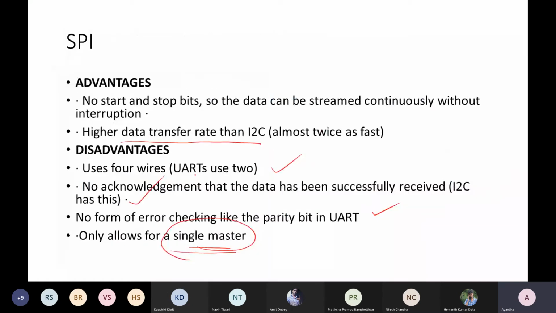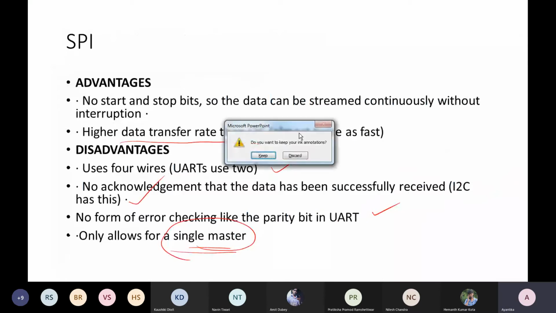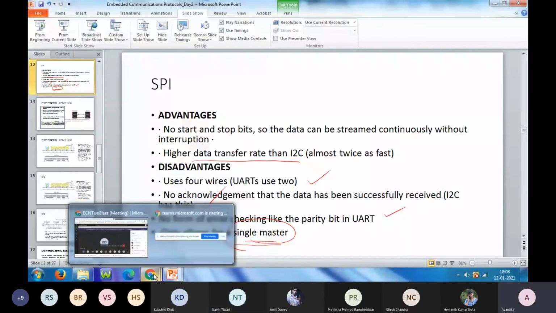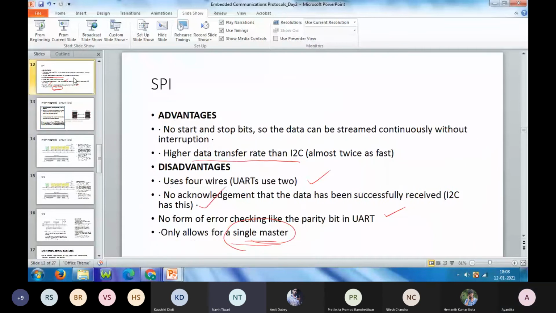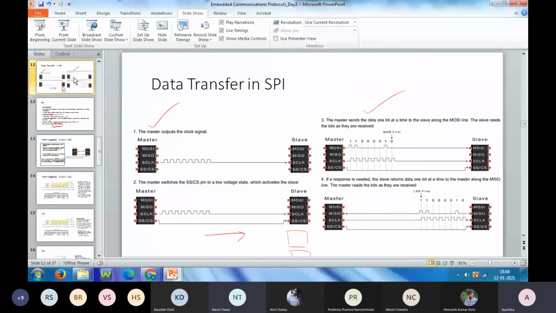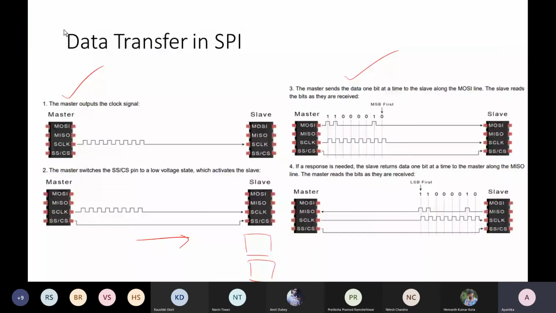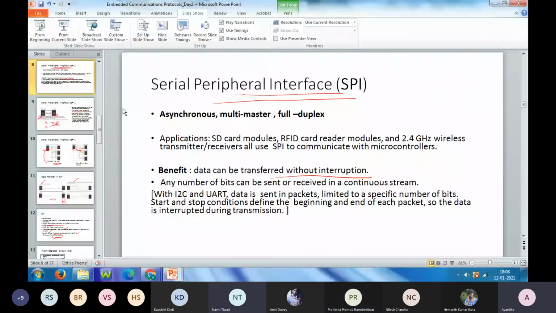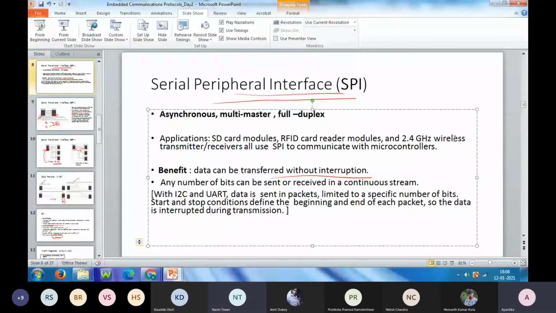Let me ask you, is there any question so far? Then I will go to it. Ma'am, SPI is synchronous, right? SPI? Oh, yes. Somewhere it was written asynchronous. SPI is synchronous. Clock is there. Oh, yes, sorry. That is in one slide. Yes, that is wrong.